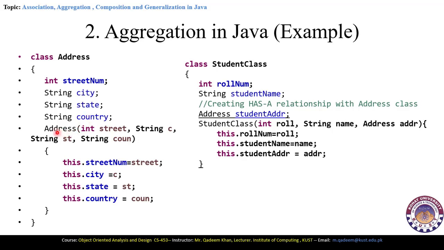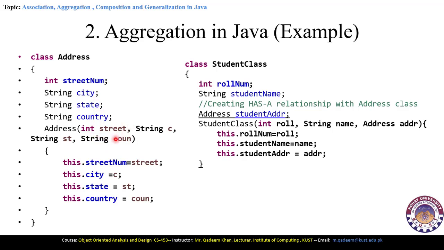Here is the constructor of the address class: Address(int streets, string c, string st, string country). In the constructor we will pass the parameters here.